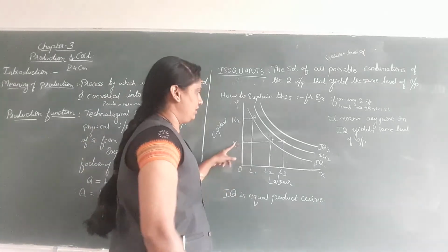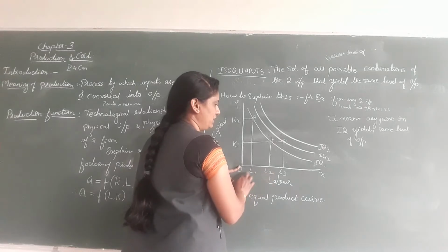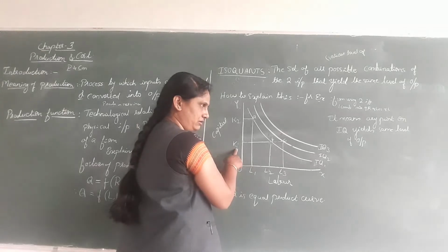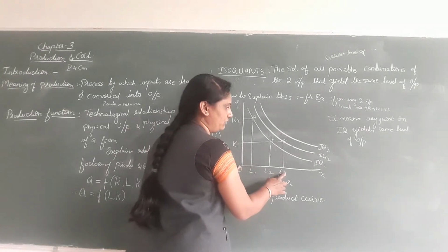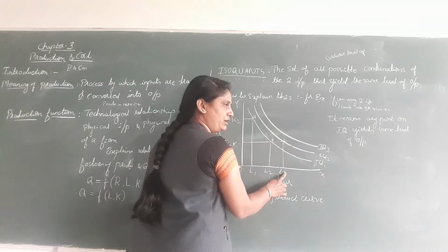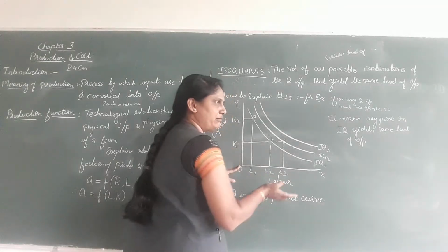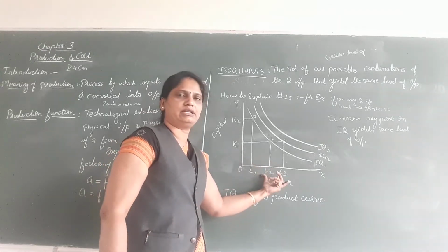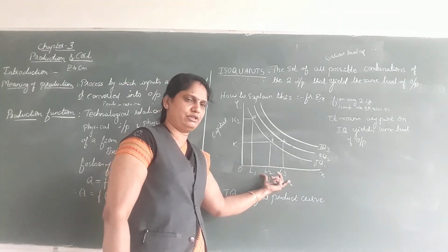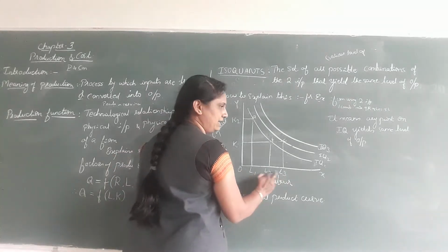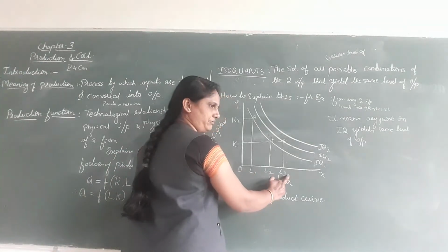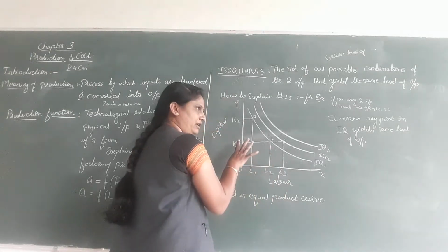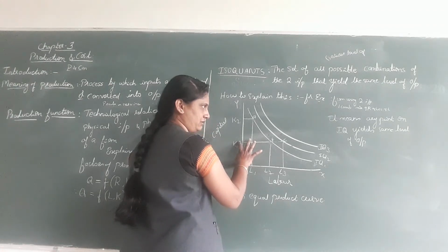Again, by reduction in the capital, that is K1, he is going to change the variable input. We cannot change the capital, so what is he going to change? That is the variable input. He is going to increase the labor from N2 to N3, keeping the capital fixed.